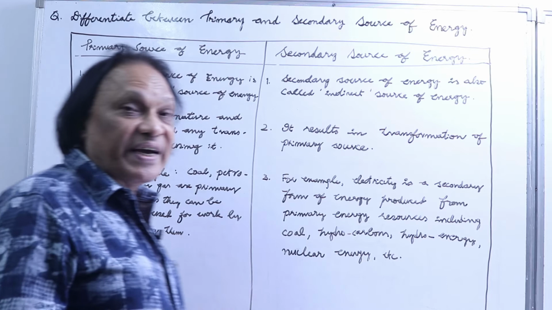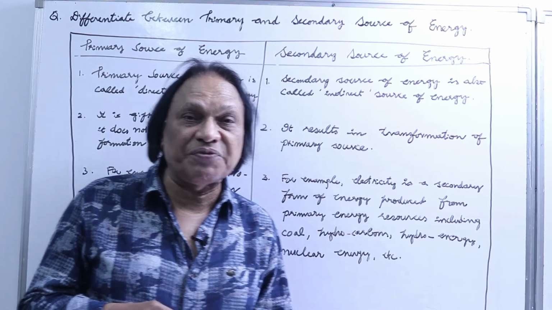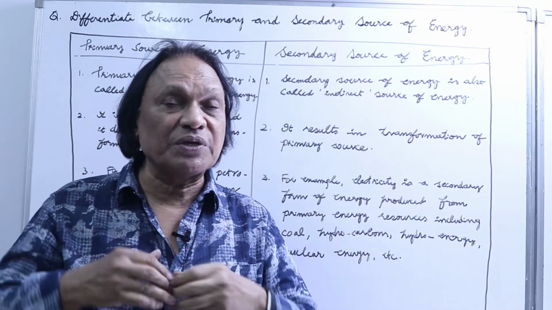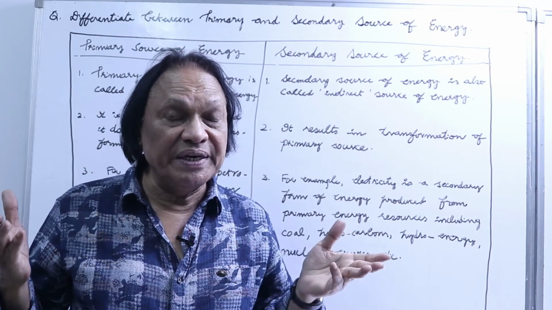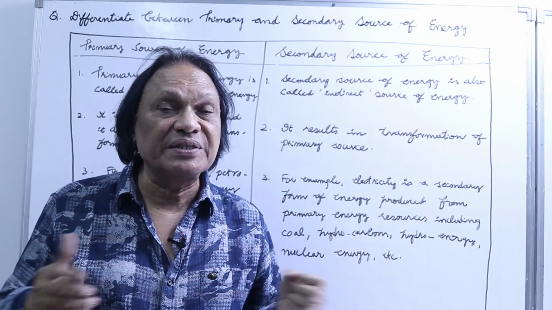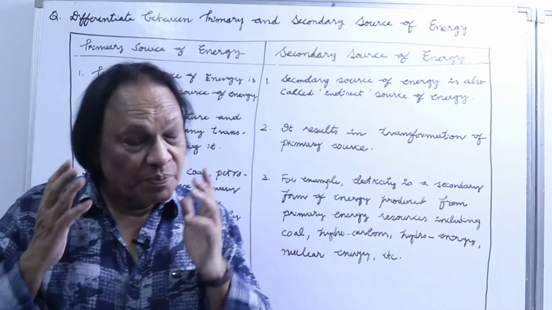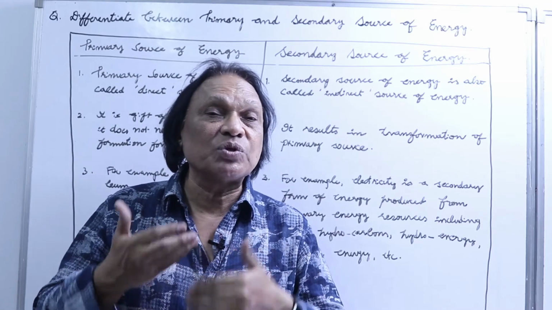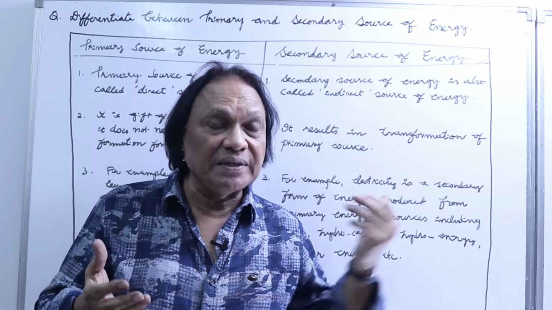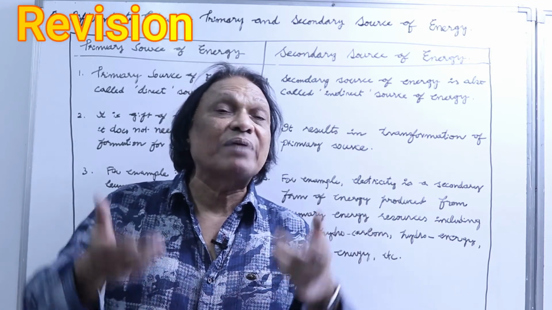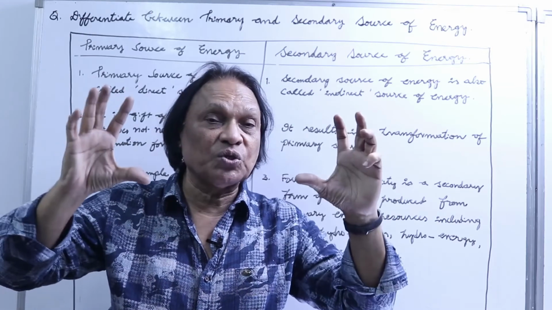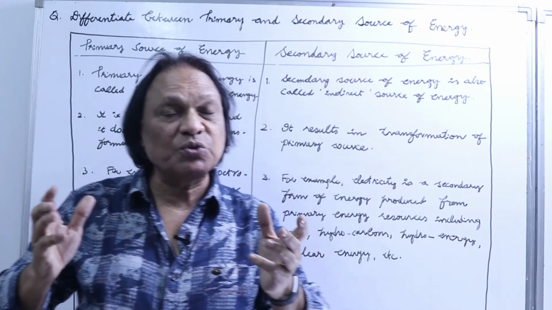So I repeat once again, what is a primary and secondary source of energy? Primary, you are getting directly from nature, and secondary is an indirect source of energy. Under primary source of energy, no transformation is required, you can directly use it. Under secondary source of energy, you have to transform the primary source of energy to get it into a useful source of energy.